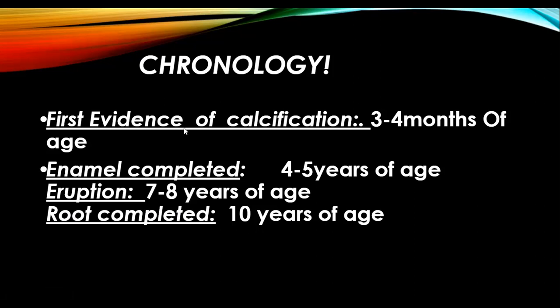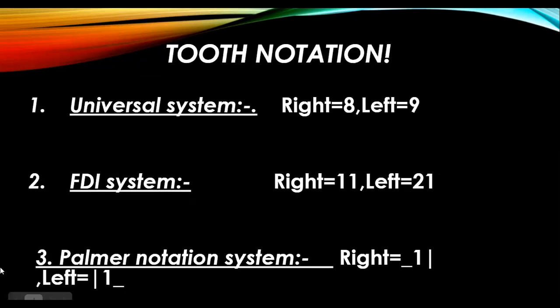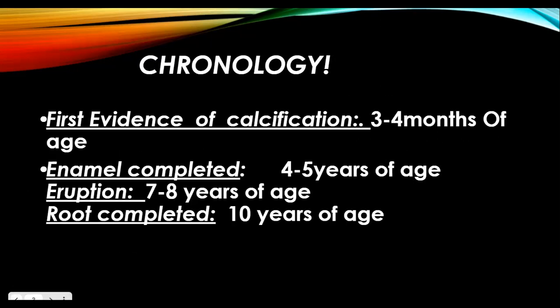So, first we have the calcification at the age of 3 to 4 months, then enamel completion at 4 to 5 years of age. Then after the completion of enamel, the tooth erupts in the oral cavity, and after its eruption, up till the age of 10 years, the root will be completely formed, right?